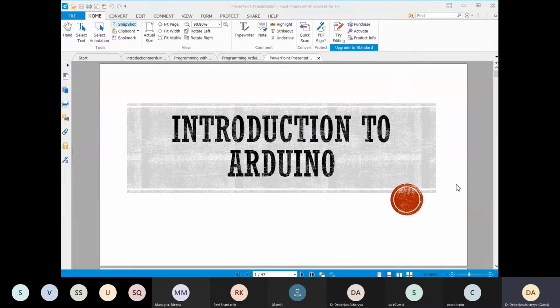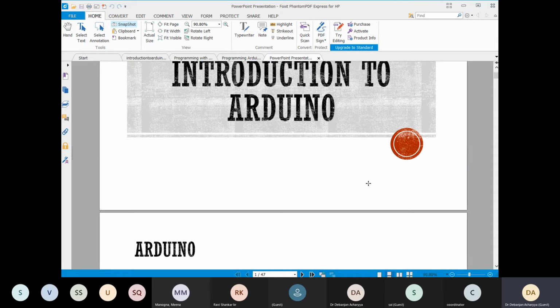That's why I have the Arduino board with me. I will show you, and then we will go to the software part. How can we code the Arduino for different very simple applications to very high level industrial applications, mainly with different sensors and actuators. So I think you can see my screen.